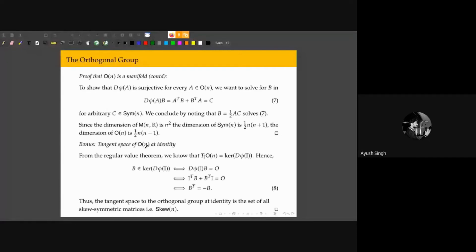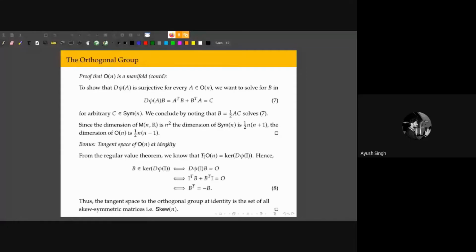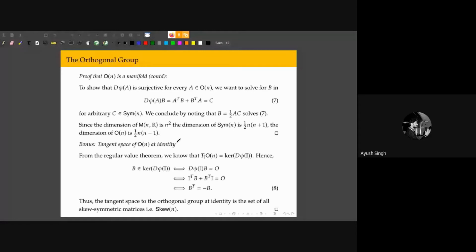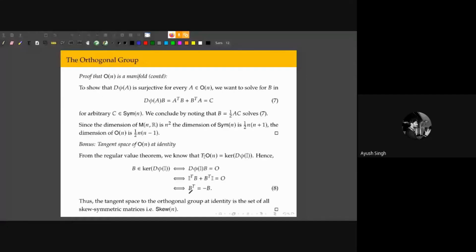So remember that since this is a group, there's an identity element, which is just the identity matrix. And we can compute the tangent space to this manifold at the identity. And it turns out that the tangent space is nothing but the set of all antisymmetric matrices. So in a sense that can be made precise, antisymmetric matrices are tangent to the rotation group at the identity. Right, so these antisymmetric matrices are tangent vectors, sort of, at the identity of the rotation group.